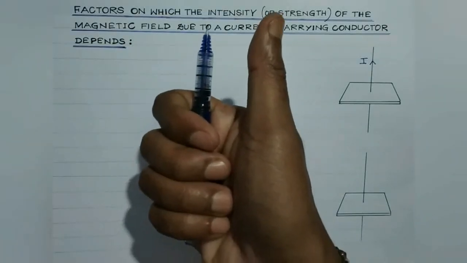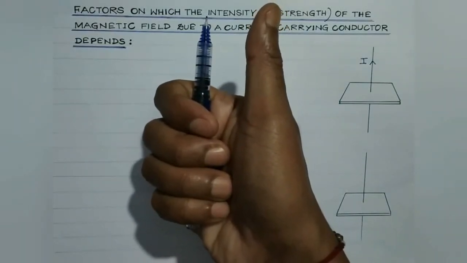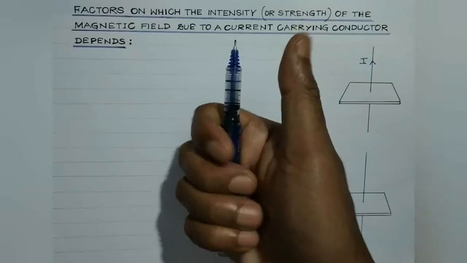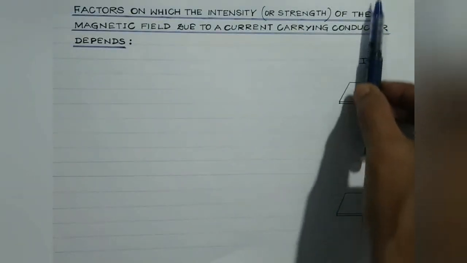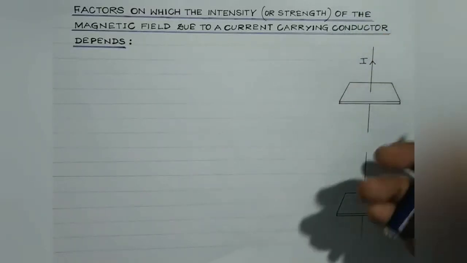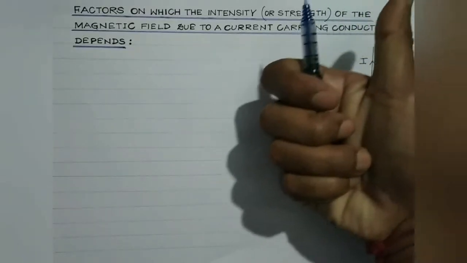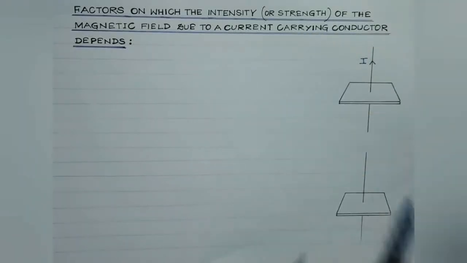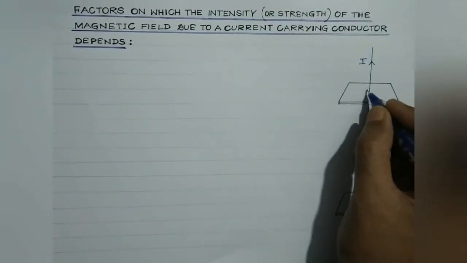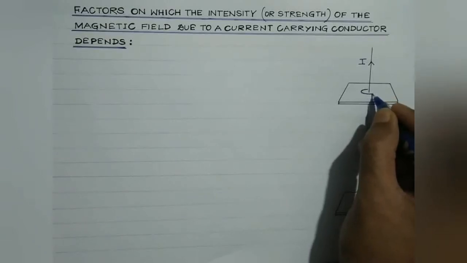So let's once again plot the magnetic field lines due to a straight conductor. Suppose the current is flowing along this direction as shown in the figure. So in that case, the field lines will be like this, as shown by the curled fingers of my right hand, isn't it? So the direction of the field lines will be like this.